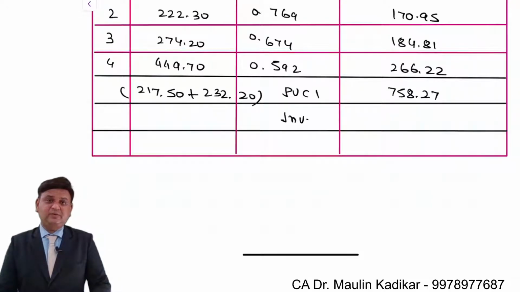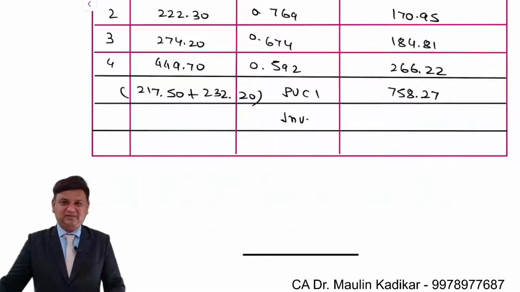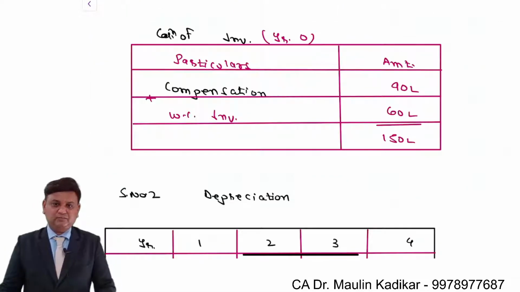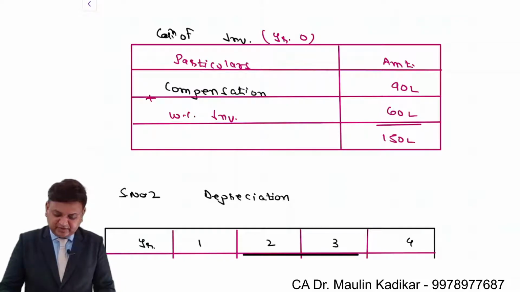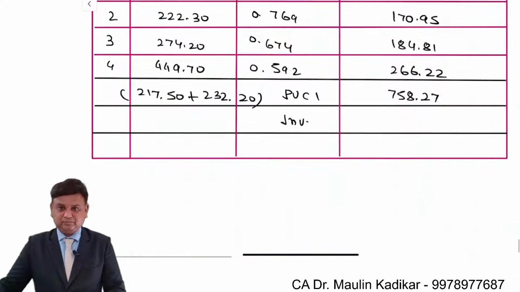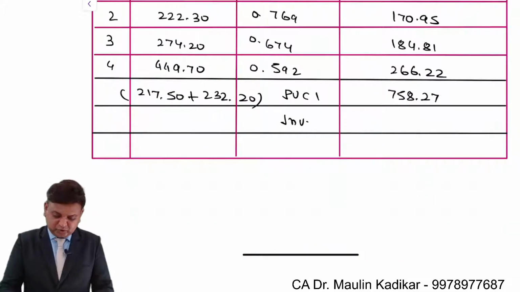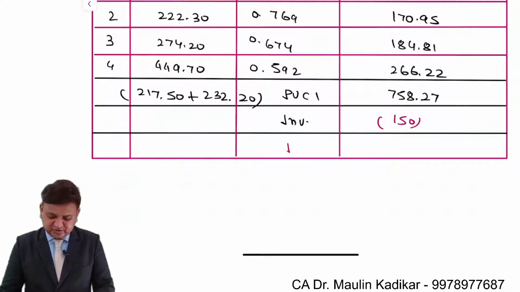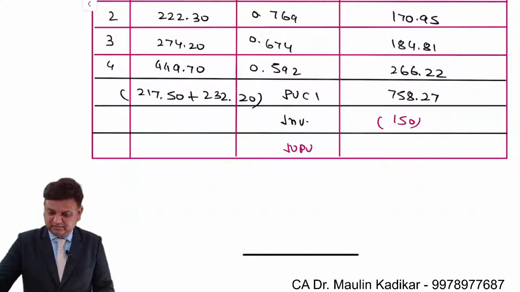Amount of the investment to be made in year 0 has been calculated in step number 1. So friends, in step number 1 we have found the amount of investment to be made in year 0 is 150 lakhs. So investment is 150 lakhs and difference of both of them is NPV.